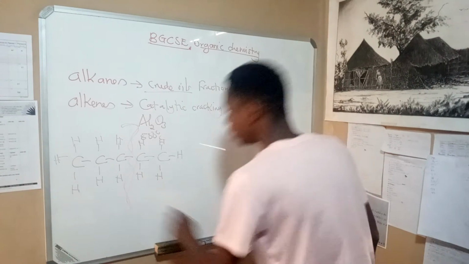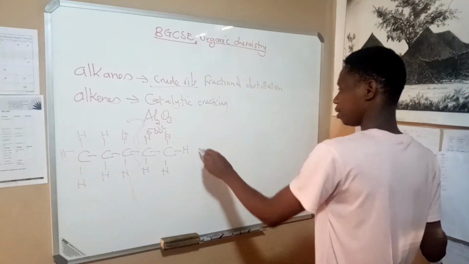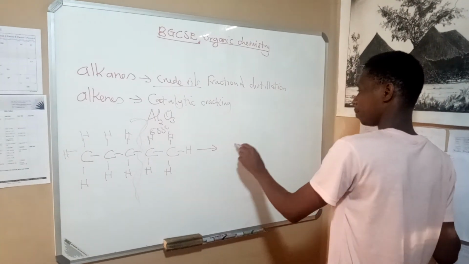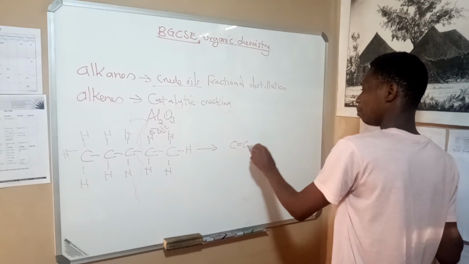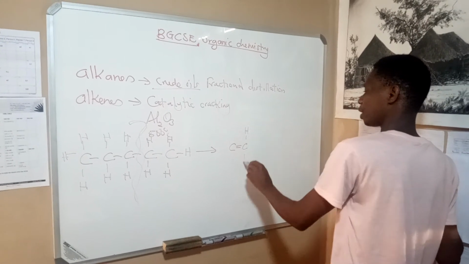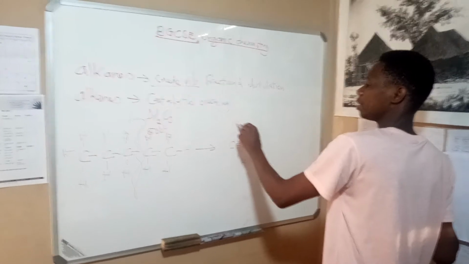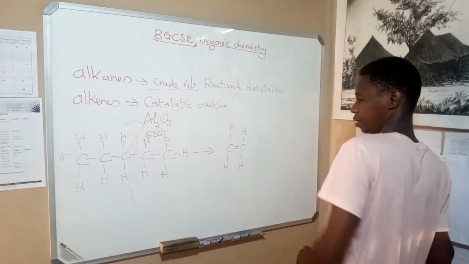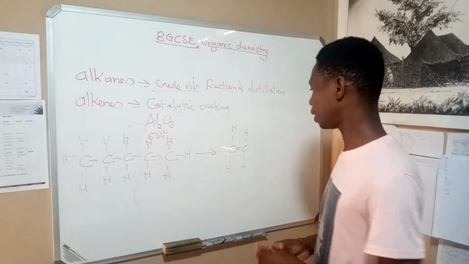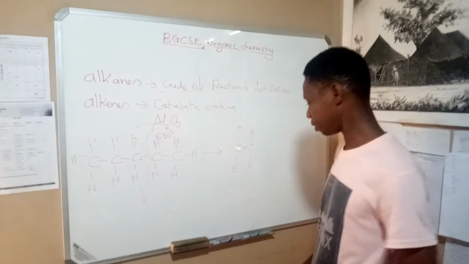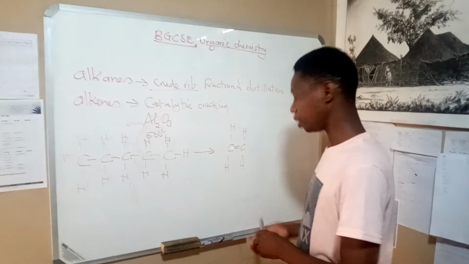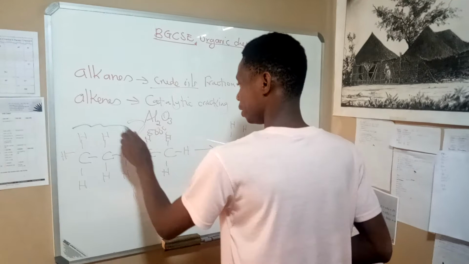If we crack there, this means that we are going to form a C with a double bond, because we are forming an alkene. Remember, an alkene is a hydrocarbon with a double bond. If we just crack there, then we form this. Then what will be left? It will be this part here.